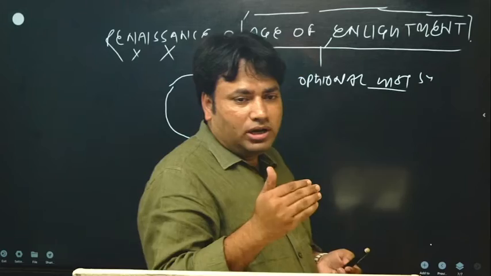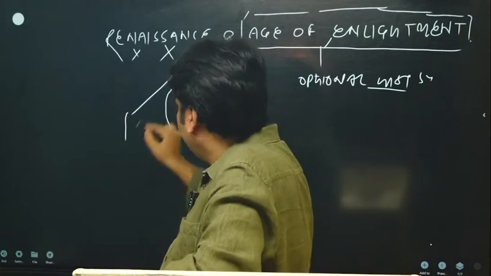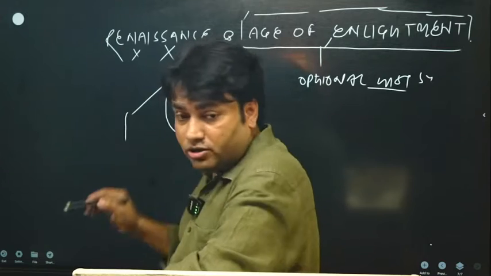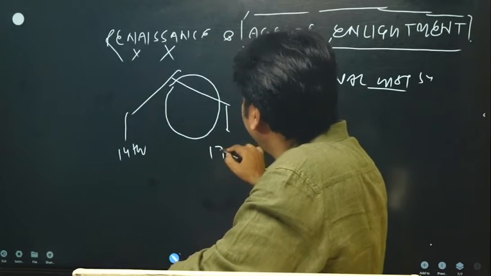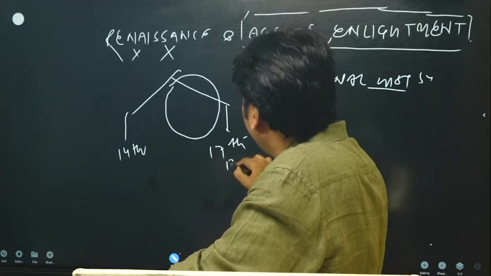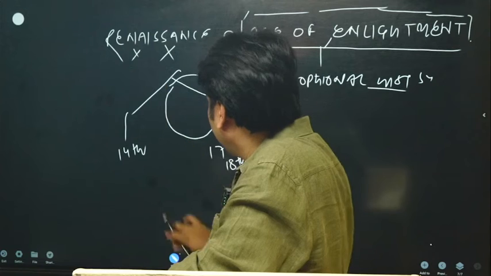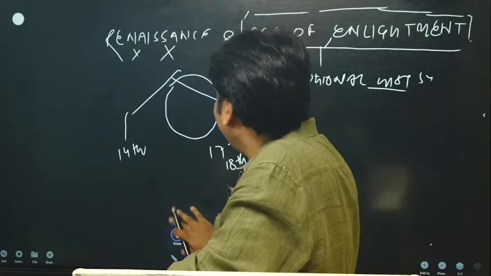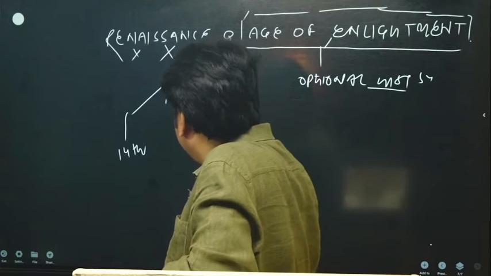When we are talking about Renaissance, we are talking about a phase in Europe from 14th to 17th, 18th century. This phase in Europe is known as Renaissance.